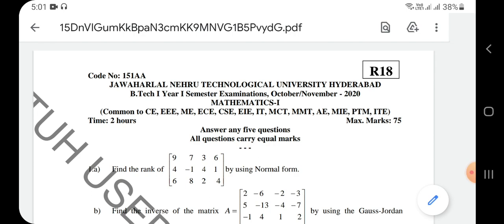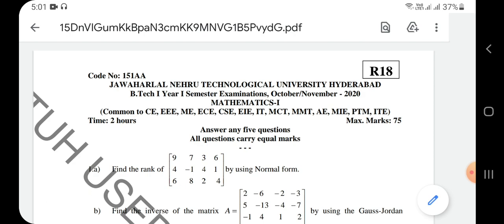This is Dr. Srinivas. I'm focusing on the paper pattern of your Mathematics 1, which is for BTech first year first semester under JNTU Hyderabad. And remember, there are two different patterns, before COVID and COVID. At present, the university is going to conduct exams in the COVID pattern, which is different from pre-COVID.